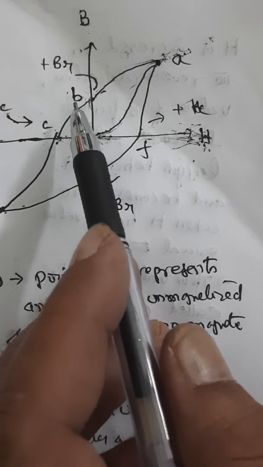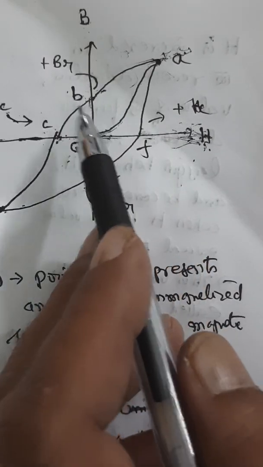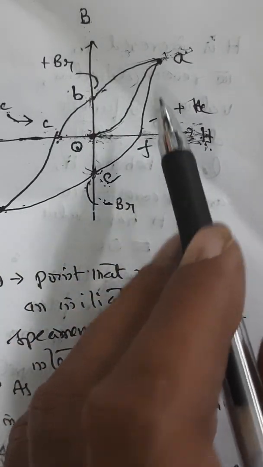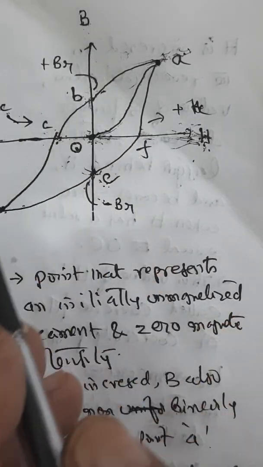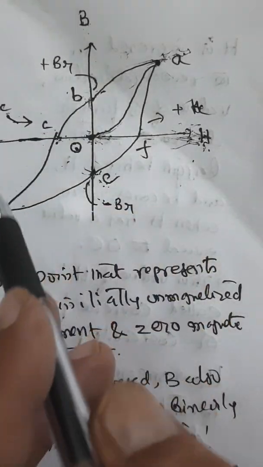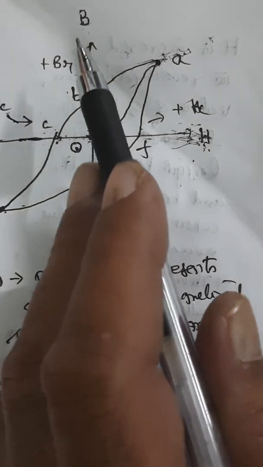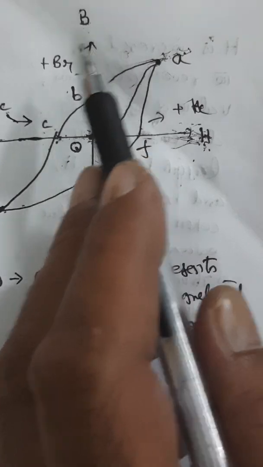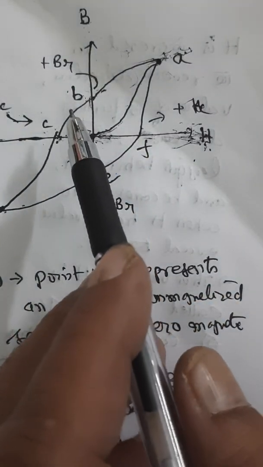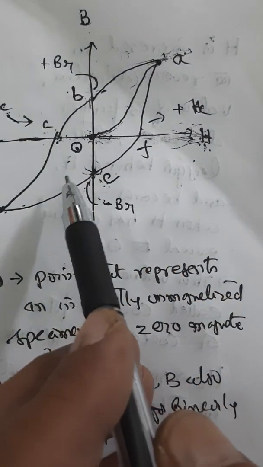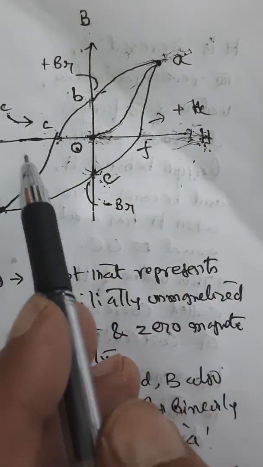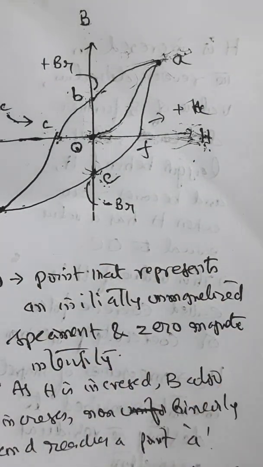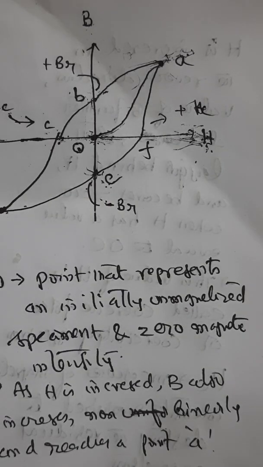So it is thus found that the flux density B always lags behind the magnetic intensity H. So the lagging of B behind H is what is called hysteresis. This closed curve, what we call as A, B, C, D, E, F, A, that is representing a cycle of magnetization of the specimen, is what is known as hysteresis curve or hysteresis loop of the specimen. Based on this area of hysteresis loop, ferromagnetic materials can be classified into hard and soft magnetic materials. That we shall take up in the next session.